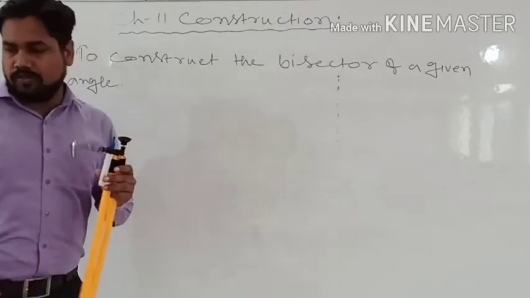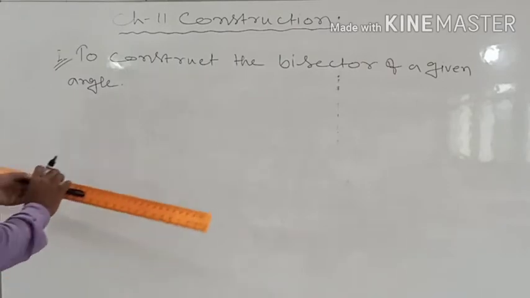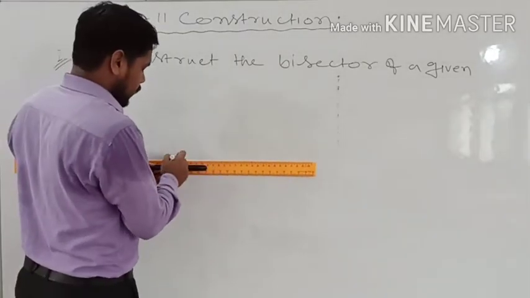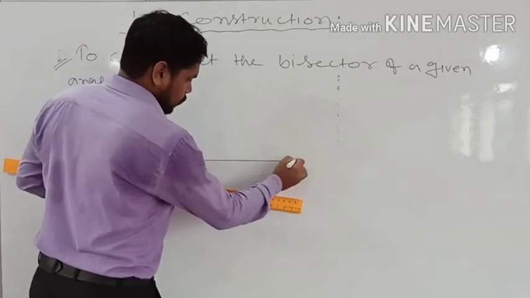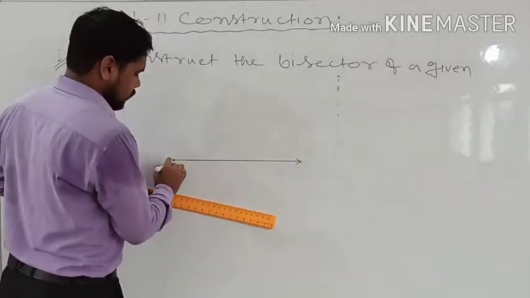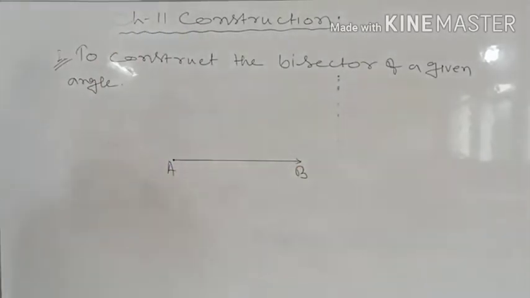So for that, first of all, we have to draw an angle. So let us consider a ray here first. So suppose this ray is AB. Now we will draw an angle of 60 degrees suppose.